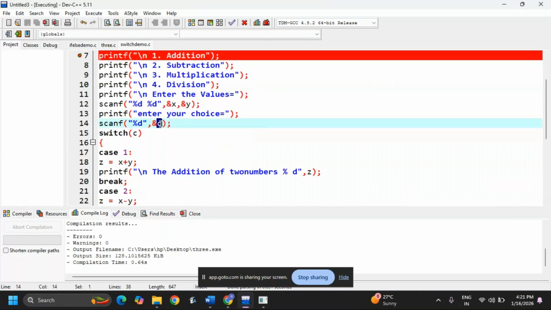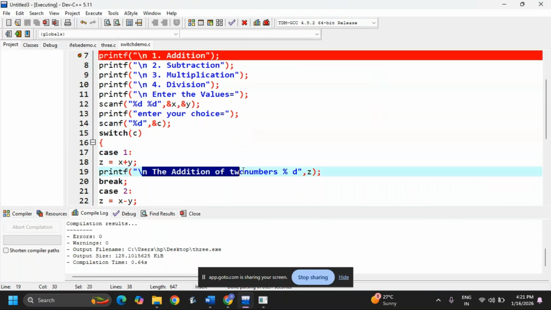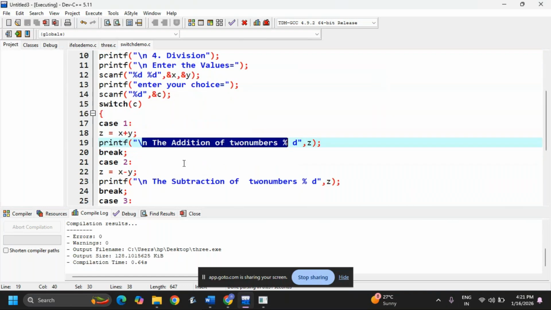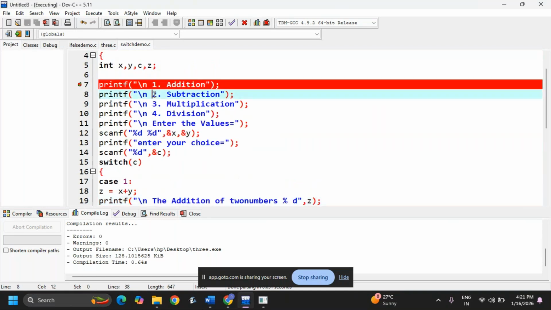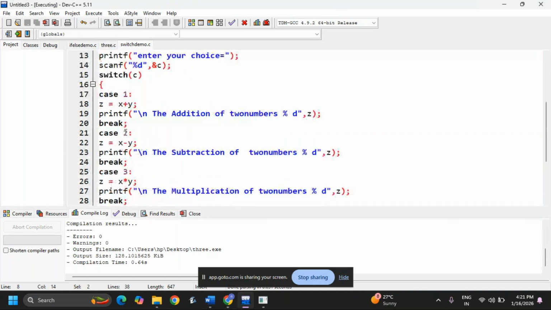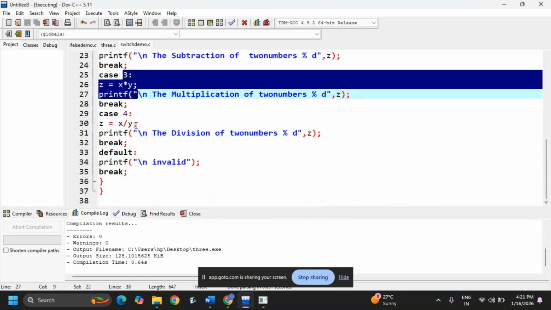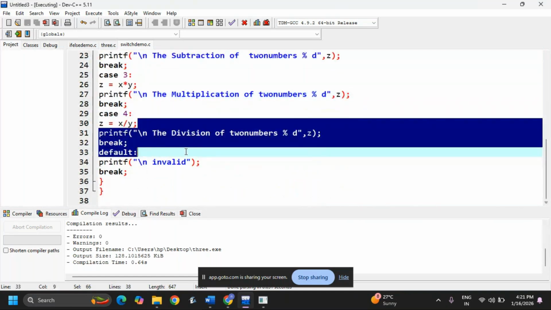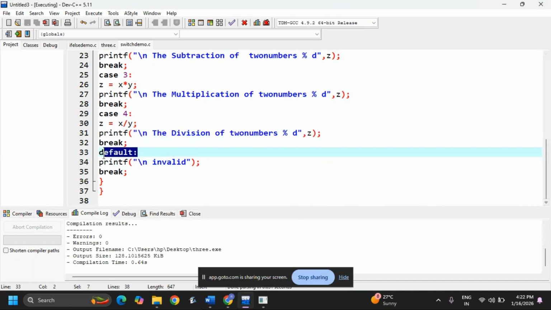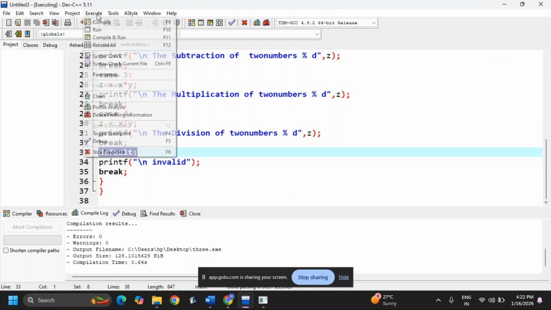Now when I am giving c value 1, it will go to the addition part, this case 1, and it is going to execute the addition of two numbers, x plus y. If I'm giving option 2, then it is going for subtraction. If I'm giving option 3, multiplication, option 4, division. For example, if I'm giving option 5, then it is going for the default case. Okay, now I'm executing this.